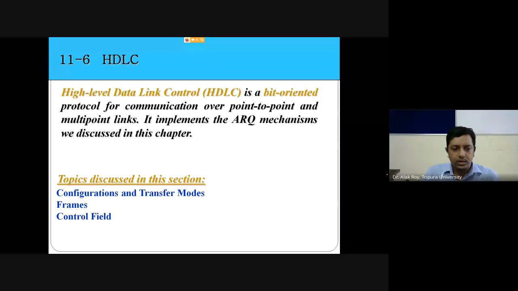I hope this bit stuffing and byte stuffing are clear to you. So there is a topic, HDLC, high level data link control. What is HDLC? It's a bit oriented protocol. Bit oriented and byte oriented are two terms.